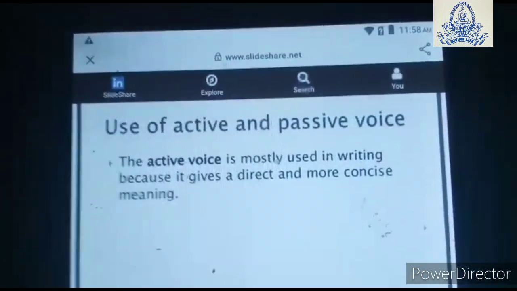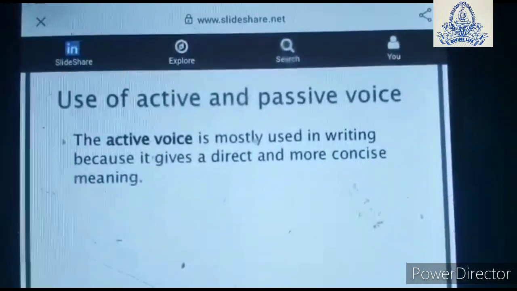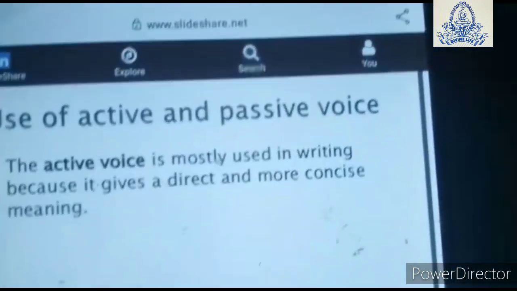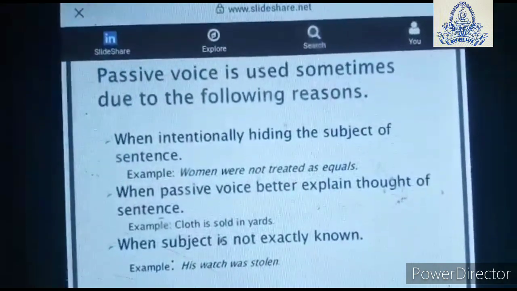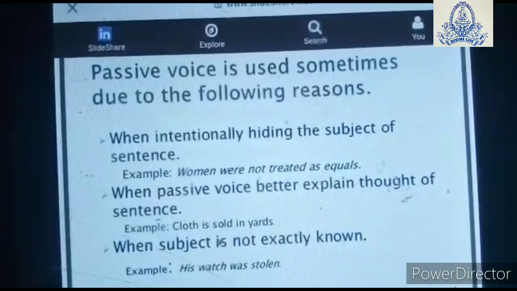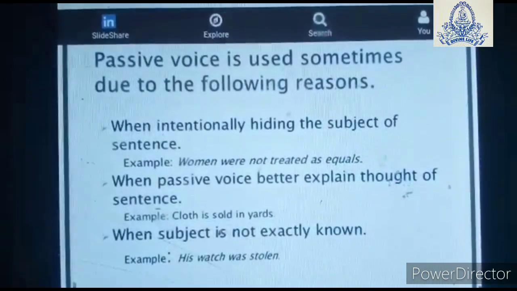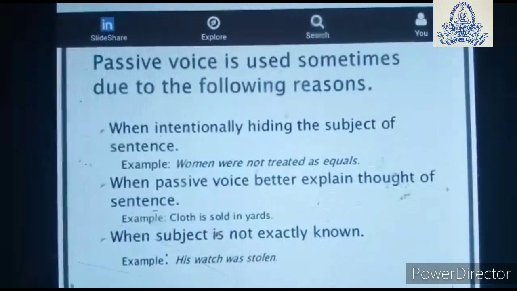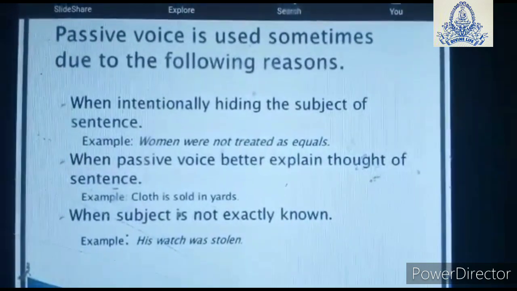Now, where do we use active and passive voice? The active voice is mostly used in writing because it gives a direct and more concise meaning. Now, passive voice is used sometimes for the following reasons. Let's see. When intentionally we are hiding the subject of the sentence: "Women were not treated as equal." When passive voice better explains the thought of a sentence: "Cloth is sold in a yard."